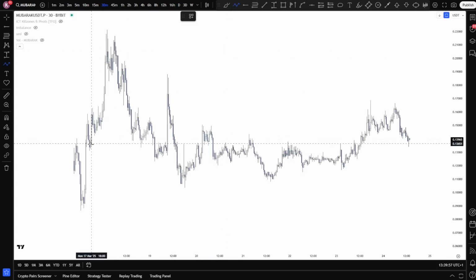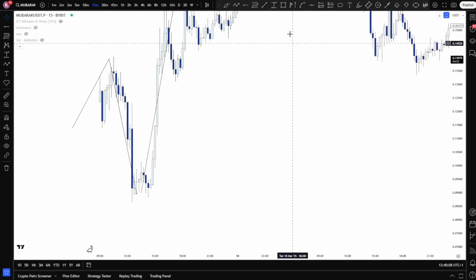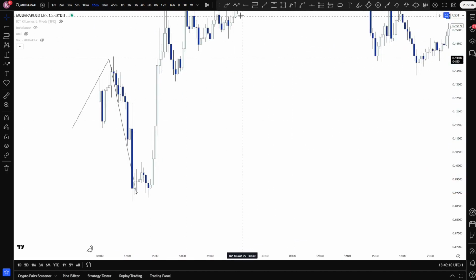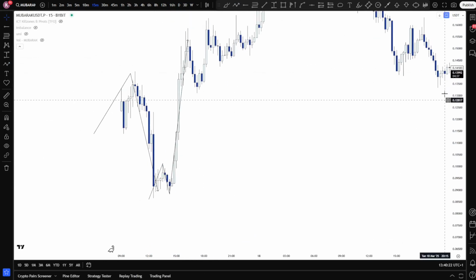Let's start by drawing in our structure. We have a low, we have a high, a lower low, and that is when we switch trends towards a higher high. So I also want to mark this 15-minute pullback because we were absolutely in a downtrend right here, and the bears came in and pushed the price down once again, but that's when the bulls stepped into the market and started breaking towards the upside, which caused a huge move.